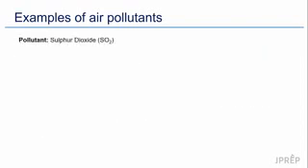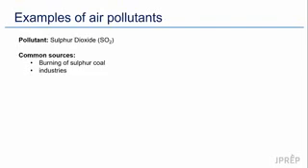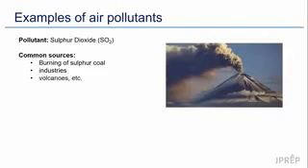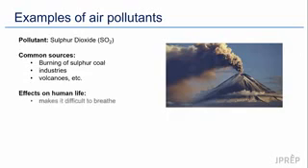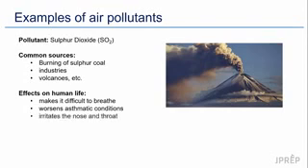Sulfur dioxide is also another pollutant. Sulfur dioxide can be obtained when one burns sulfur coal. It may also be obtained from industries or factories. It is also commonly emitted from erupting volcanoes. Sulfur dioxide as a pollutant can make it difficult to breathe. It can also worsen the conditions of asthmatic patients. Sulfur dioxide can irritate the nose or throat when taken in. It can also cause coughing or wheezing.